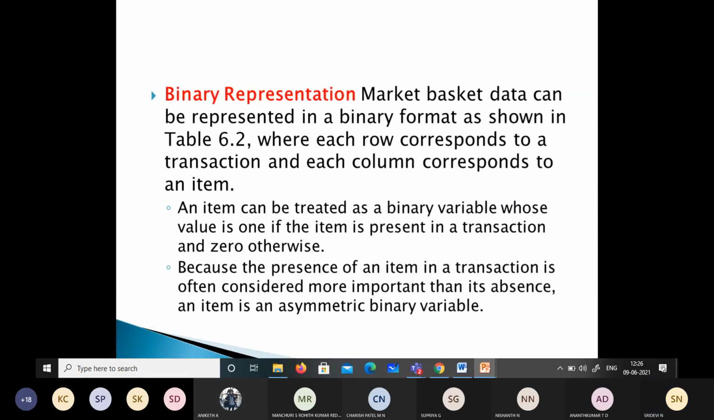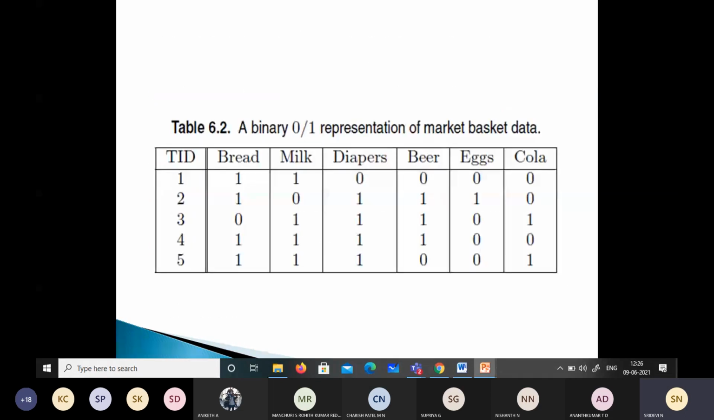And the basic terminology which is used in association analysis is binary representation. This is one of the basic terminologies being used in association analysis. So this market basket data can be represented in binary format as shown in the figure.